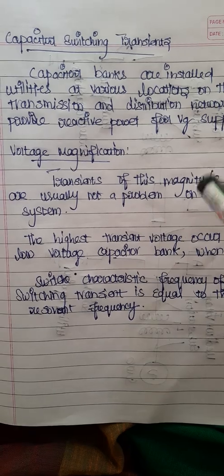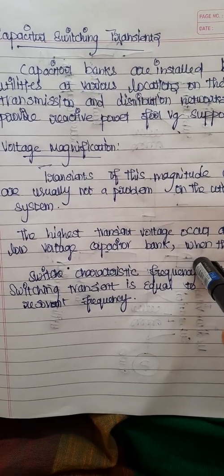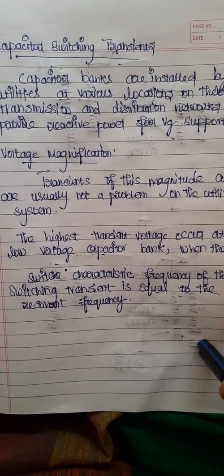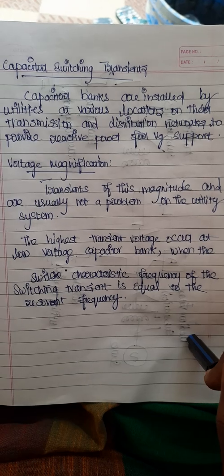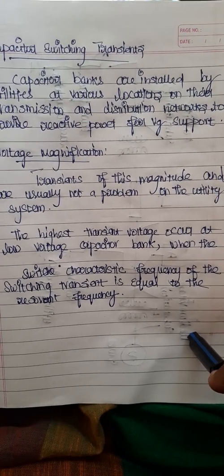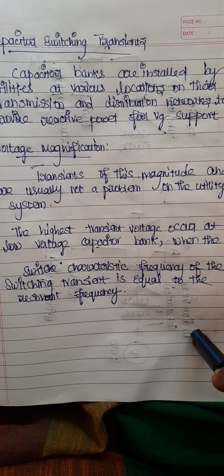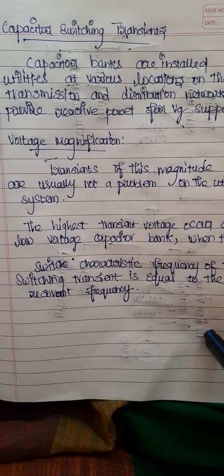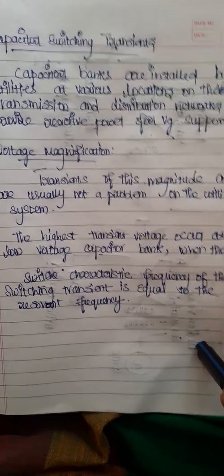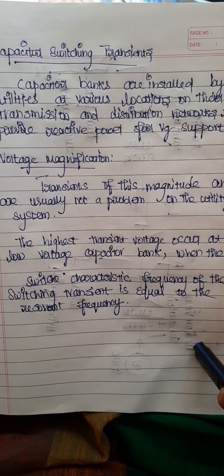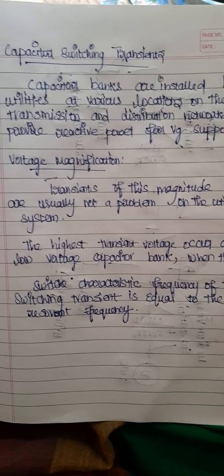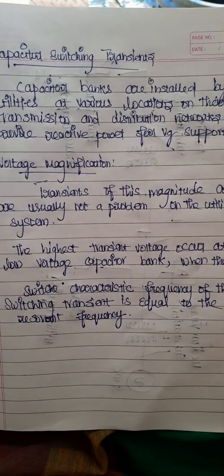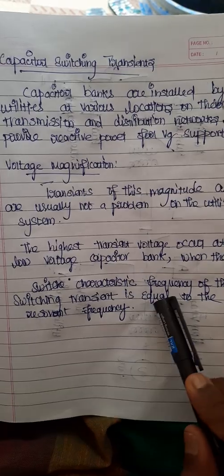Then we enter into the voltage magnification. So magnification means enlarging, that is called magnification. So transients of this magnitude are usually not a problem on the utility system. That is, if a magnitude is created or produced because of this transient, then it will not be a problem if it is a low value. So when it gets magnified, at that time only we need to reduce it. So the highest transient voltage occurs at the capacitor bank.